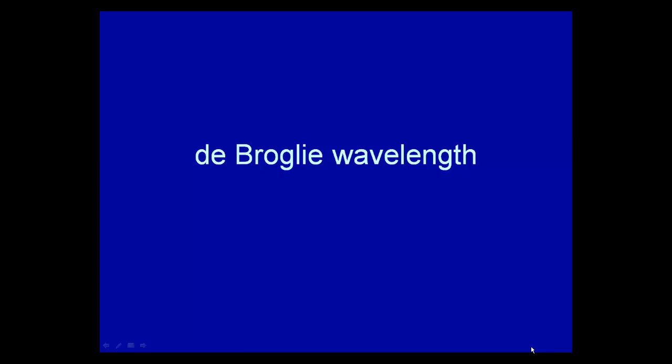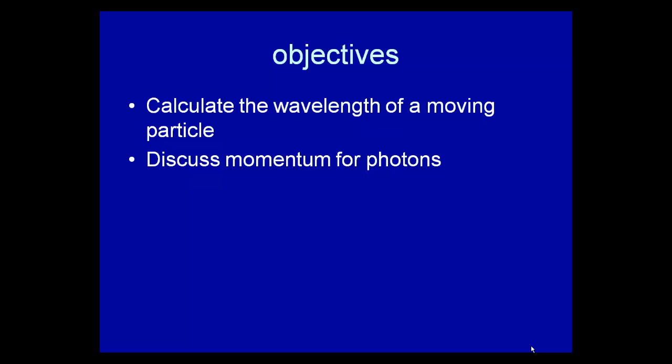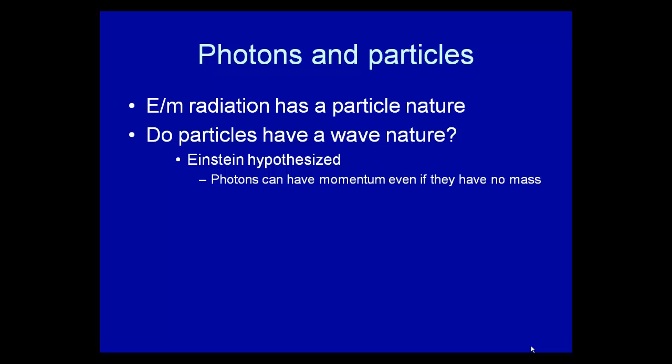Okay, now we're going to continue our discussion of wave-particle duality. And again, we're talking about the atoms and the strange things that happen there, and light. Is light a wave? Is it a particle? Is it both? So our objectives are to calculate the wavelength of a moving particle and discuss momentum for photons, which is kind of neat because momentum means mass times velocity.